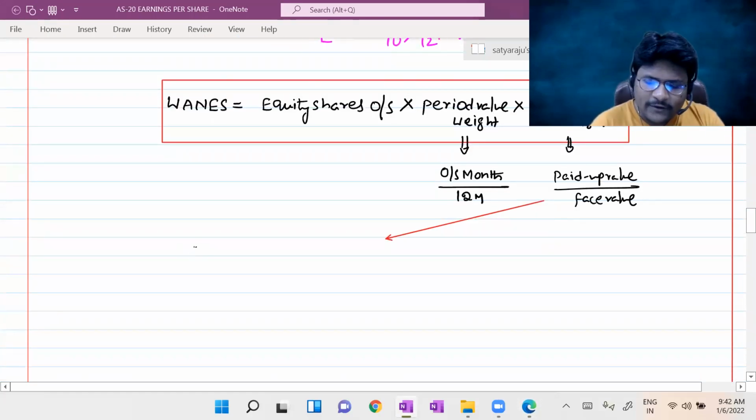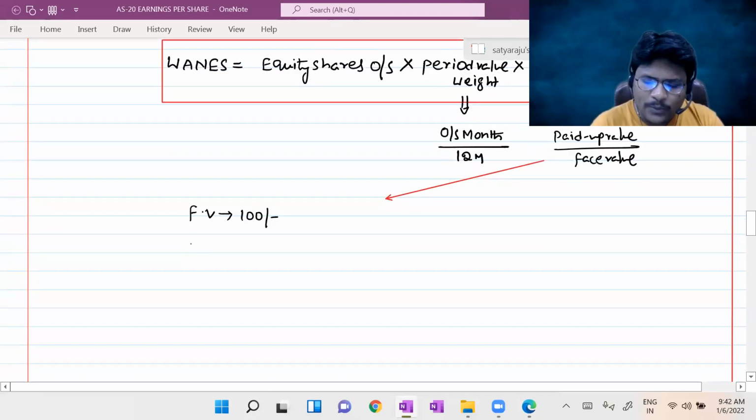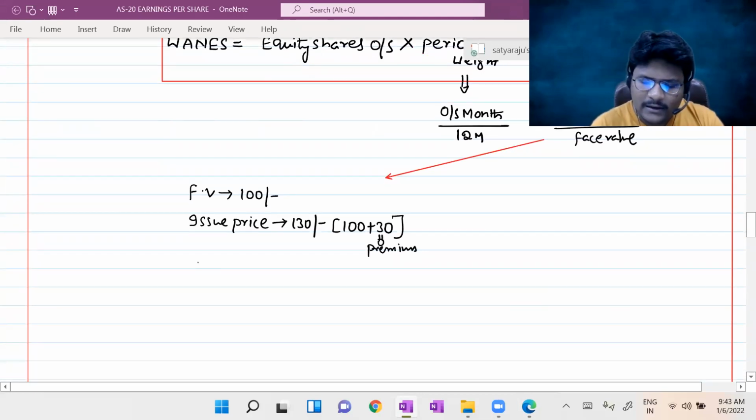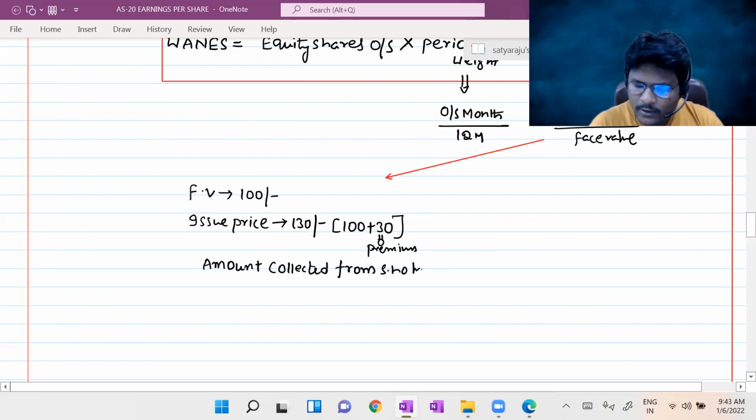The example is, the face value of the share was, let us assume 100 rupees. Face value is 100 rupees. Issue price, the share is issued to the public at 130. 130 means 100 rupees face value plus 30 rupees premium. 30 rupees is premium. Now, in the current year, we collected from the shareholder, that is amount collected from shareholder is, let us assume 70 rupees.